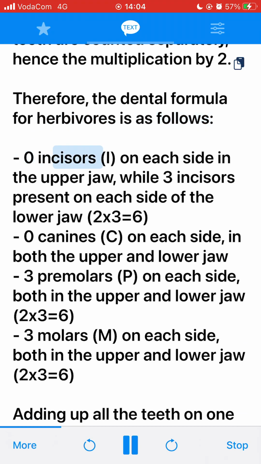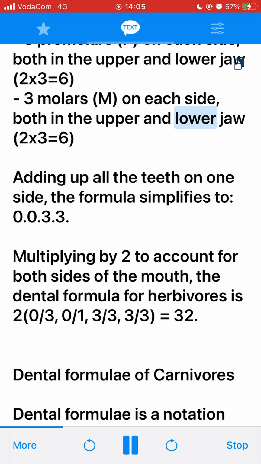0 incisors, I, on each side in the upper jaw, while 3 incisors are present on each side of the lower jaw, 2 times 3 equals 6. 0 canines, C, on each side, in both the upper and lower jaw. 3 premolars, P, on each side, both in the upper and lower jaw, 2 times 3 equals 6. 3 molars, M, on each side, both in the upper and lower jaw, 2 times 3 equals 6. Adding up all the teeth on one side, the formula simplifies to 0, 0, 3, 3.